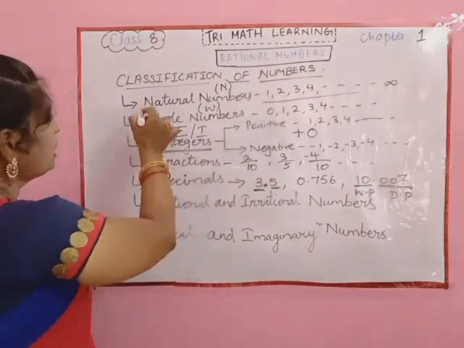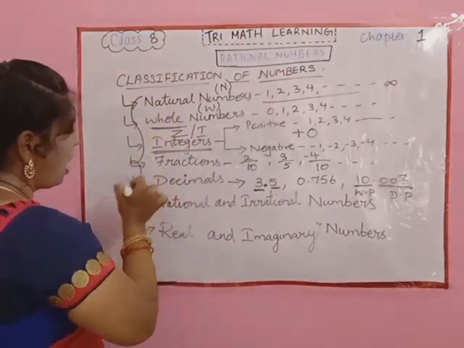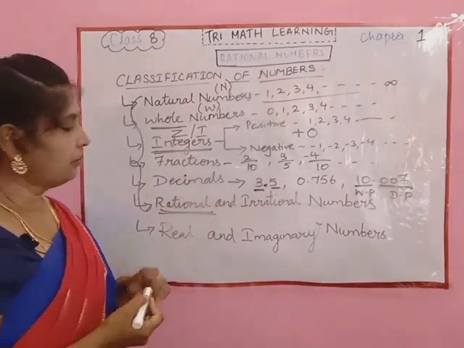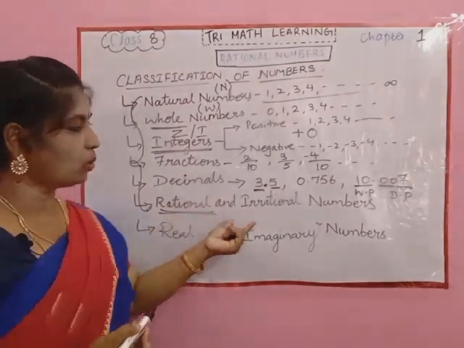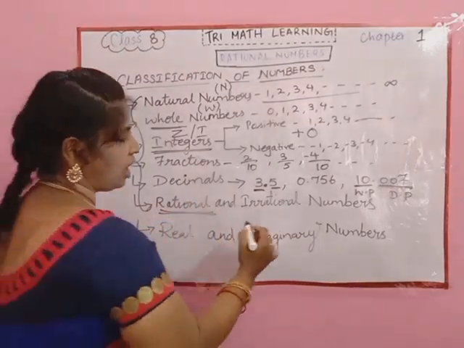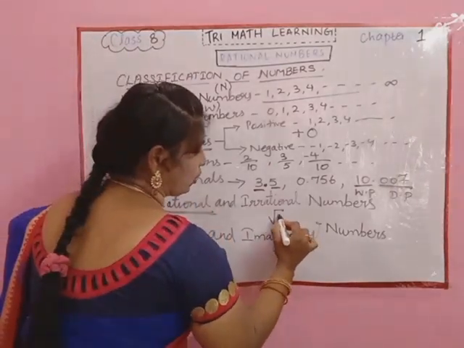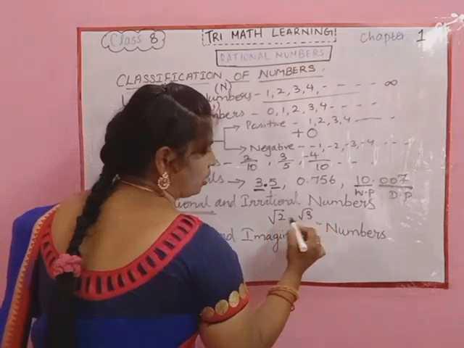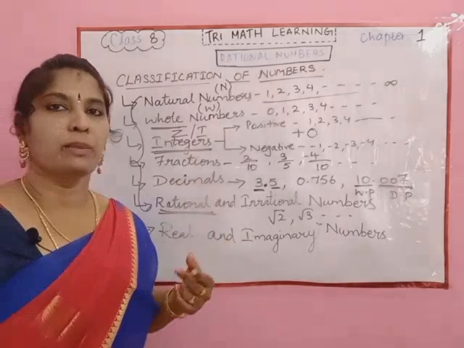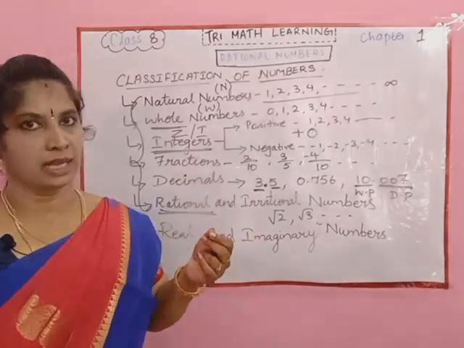So rational numbers are nothing but all these numbers included together. All these numbers are included in the rational numbers. And irrational numbers, how are they represented? Like root 2, root 3. These numbers are called irrational numbers, which you will be learning in your upcoming classes.